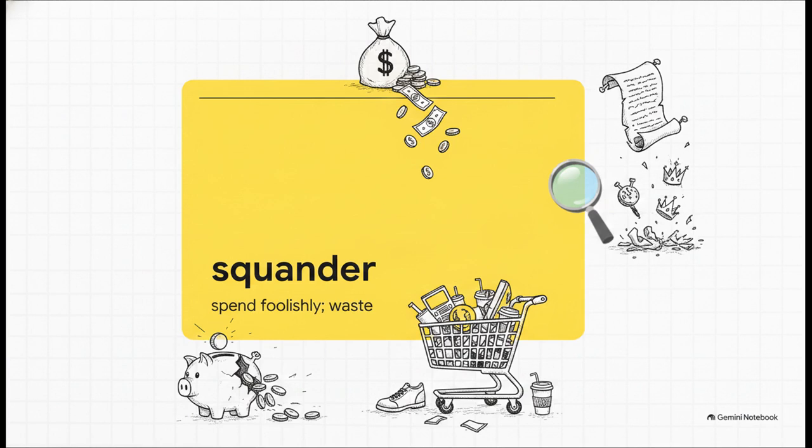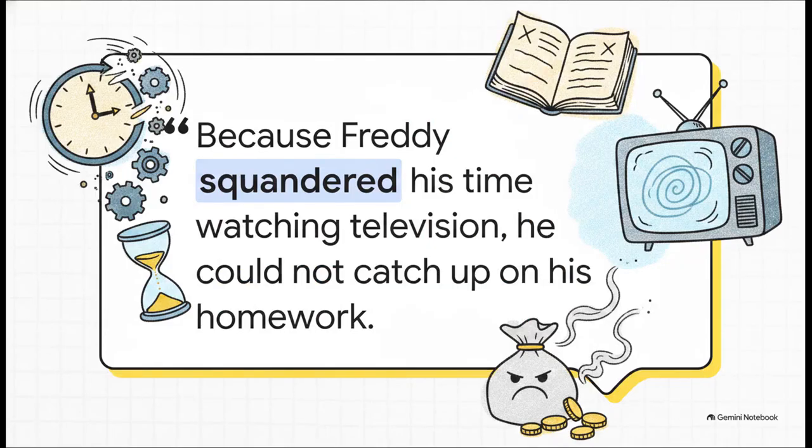You can squander your money by buying what you absolutely cannot use. Or, as a wealthy parent might warn in their will, their children might squander their inheritance. It's an active, careless loss of something highly valuable. And this brilliantly illustrates a vital concept. Spending foolishly isn't just about money.